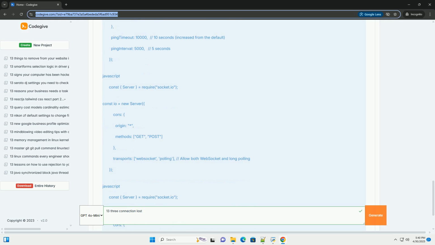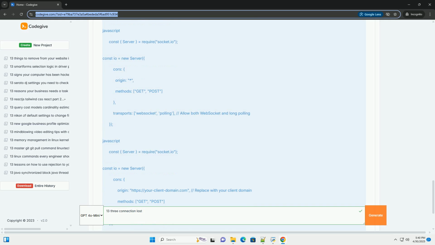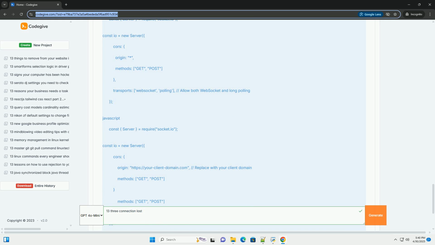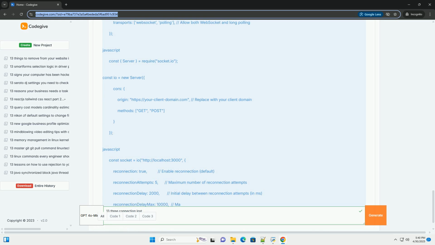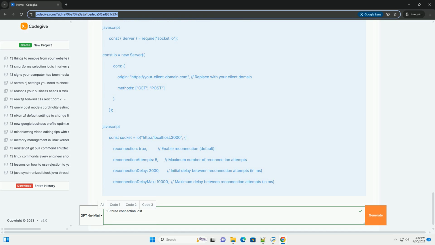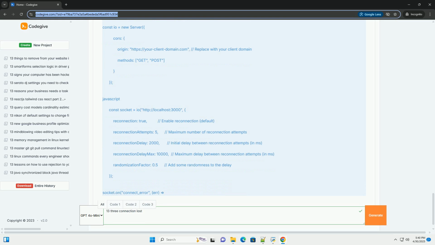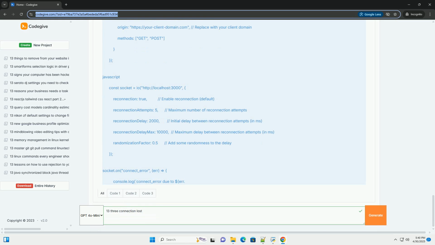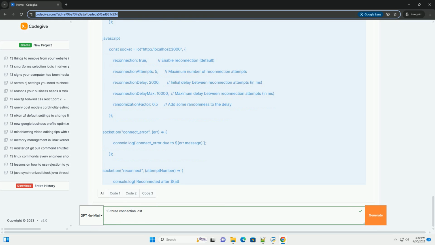Underlying transport. Socket.io abstracts away the underlying transport mechanism. It tries to use WebSocket first. If WebSocket fails, it falls back to other techniques like long polling. This fallback mechanism can sometimes contribute to disconnection issues. Common causes of connection lost, error 13. 1. Network instability.